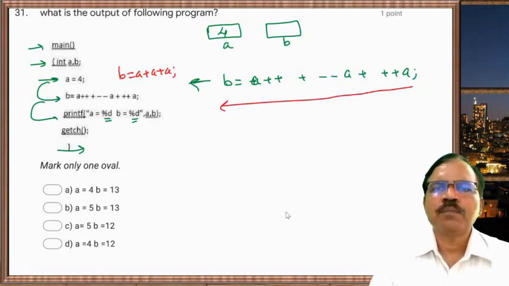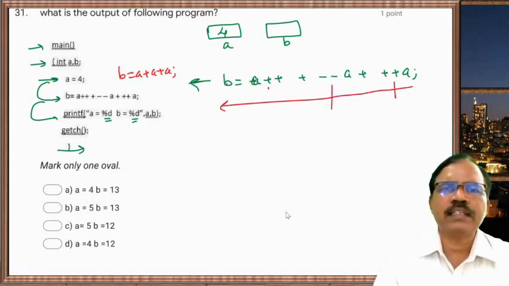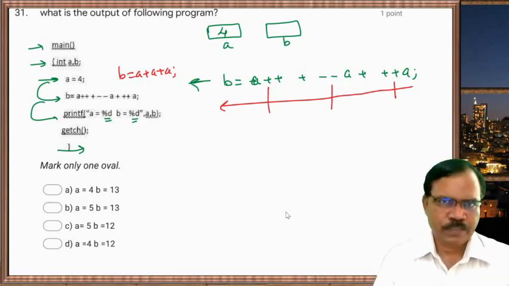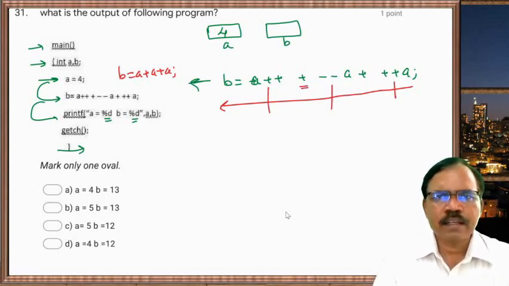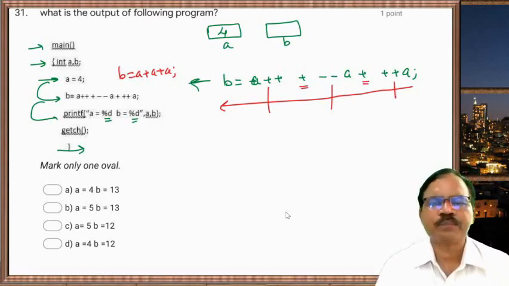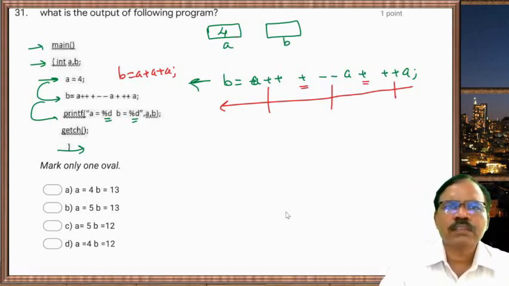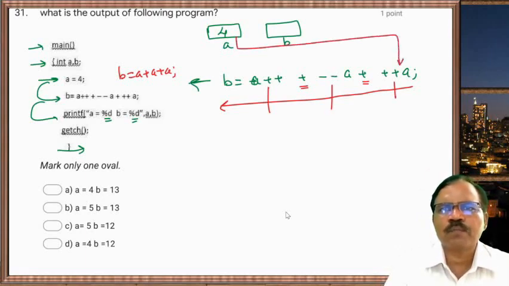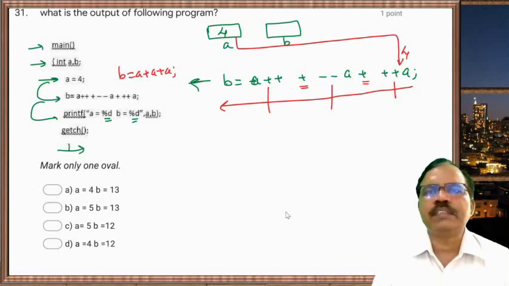So first this one, then this one, and then this one is evaluated. Then these two are evaluated, additions are evaluated. So first with value a equal to 4, it comes here.